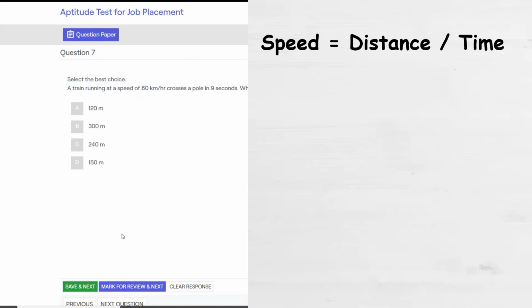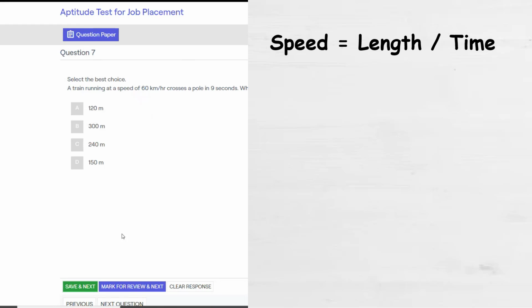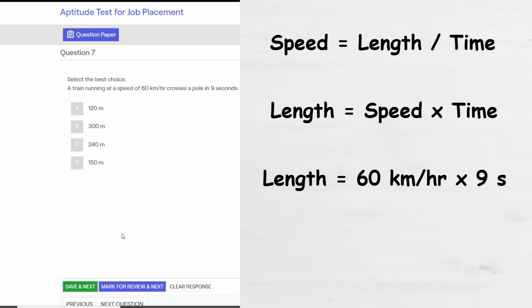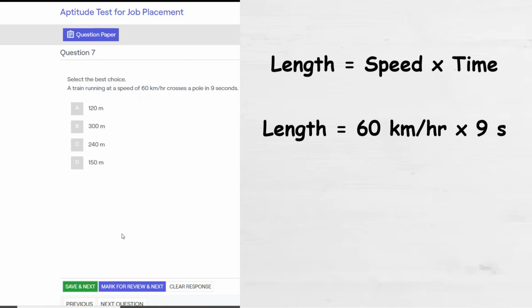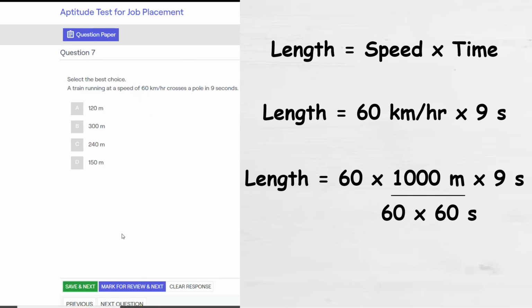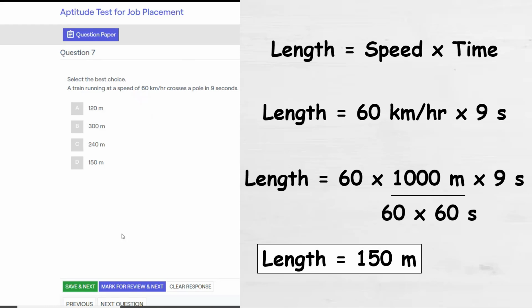Simple formula: speed is distance divided by time. We need to calculate the length, which is the distance in this context. So length is equal to speed multiplied by time. The length of the train would be in meters and the given time is in seconds. So convert the speed into meters per second. We get the answer as 150 meters.